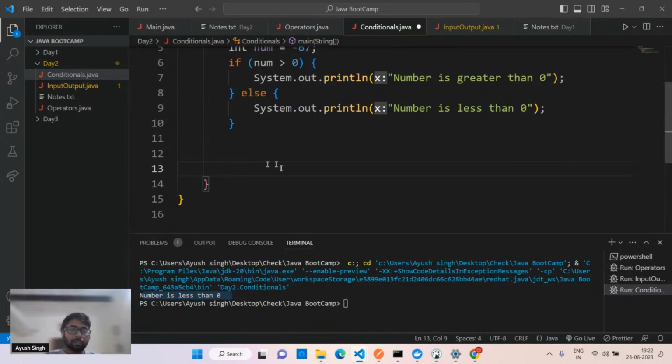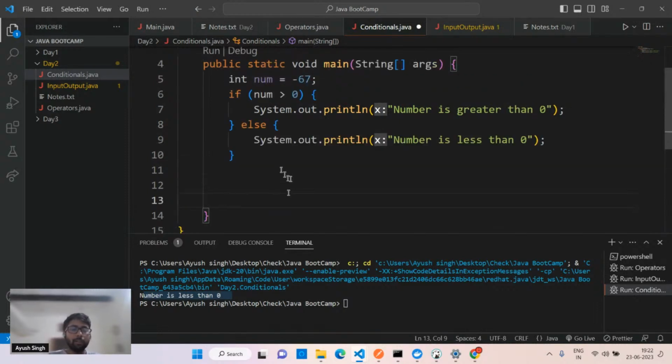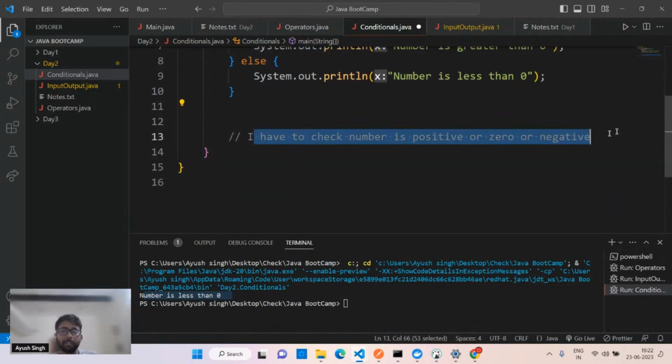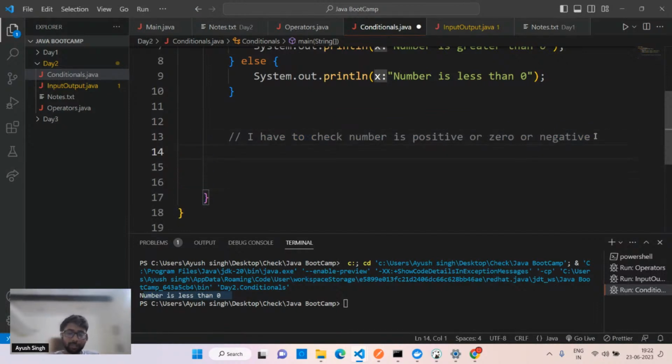So I have to ask one more simple logic. I have to check one condition, right? The question is like this. I have to check whether the number is positive, zero, or negative. The only constraint is I have to use if else if. I don't have to use if else. I have to use if else if. So what is the condition? Can anyone tell me the condition in here? Now we have to use a logical operator. As such it is not necessary, but yes, we can use the logical operator.